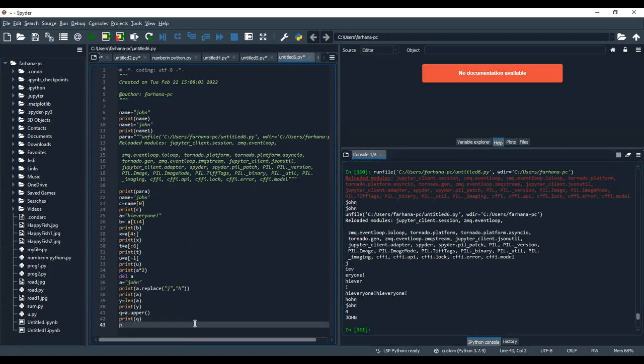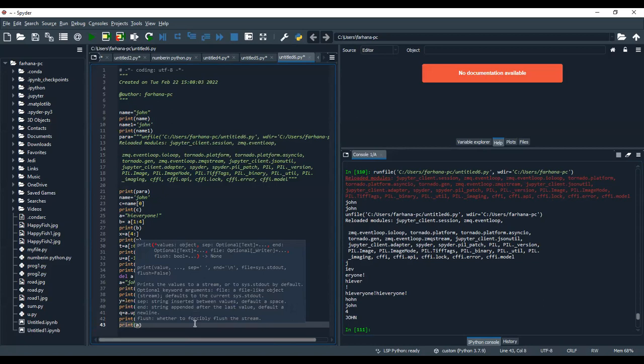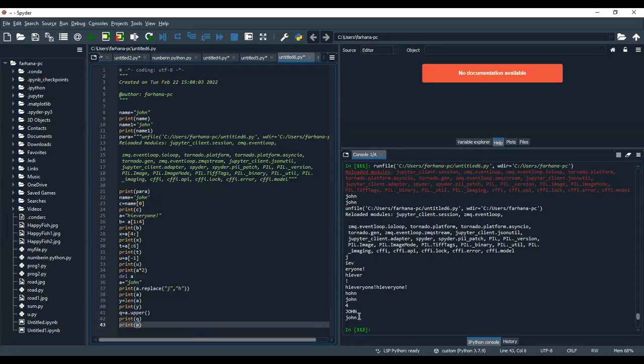Now if you want to print A again, to check whether the changes are made in the string variable A or not, we will check it. So it is not changed here. That means the John in upper case is a temporary change, and that is stored in Q. So the original string variable A will always contain whatever was originally declared.